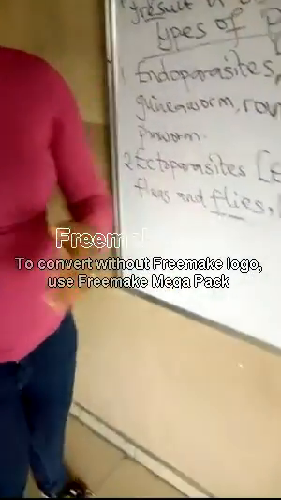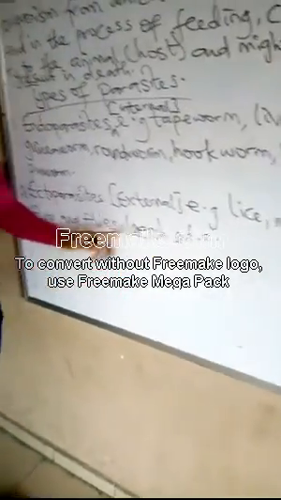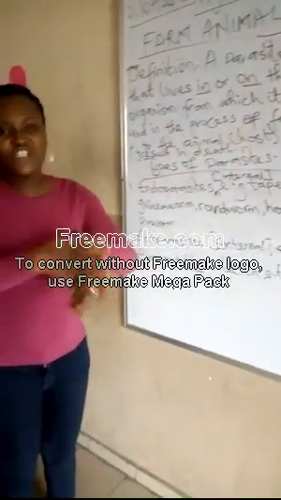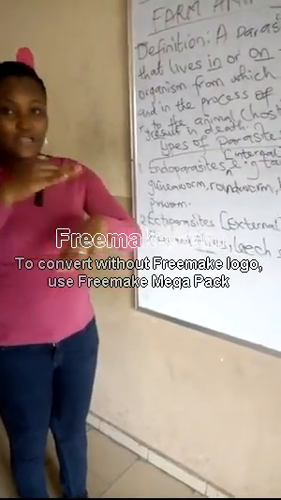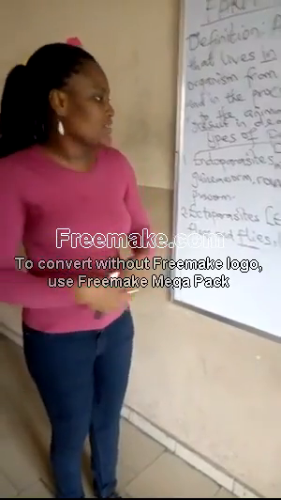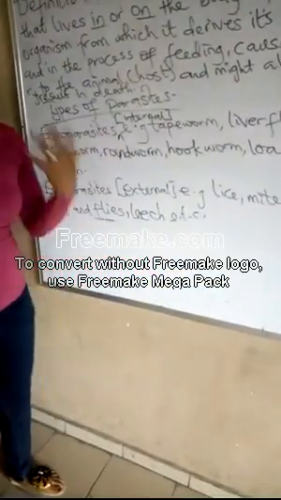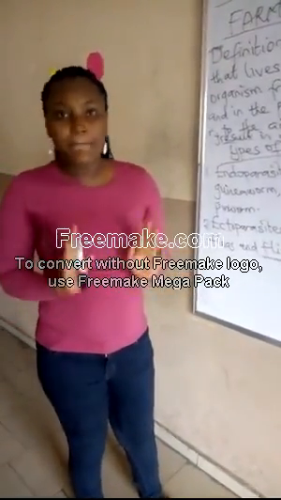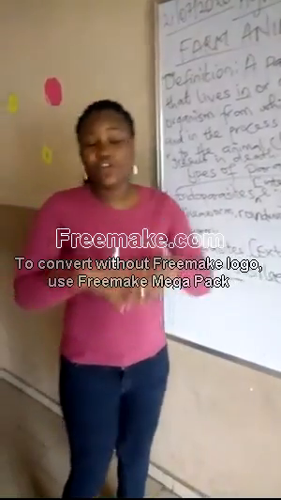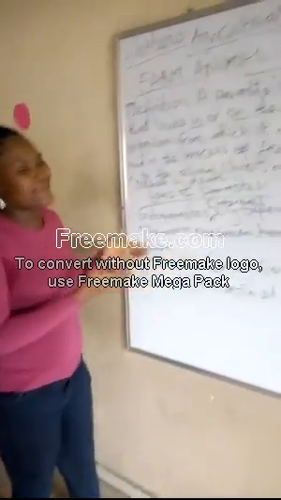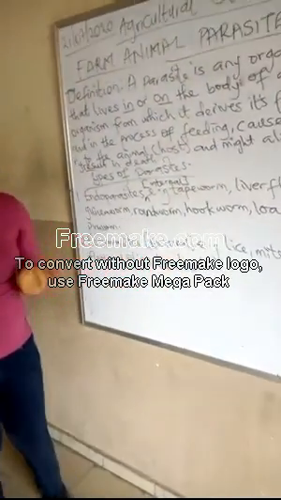Now, leech, L-E-E-C-H, is found on the external part of the organism, and when it attaches itself, it has special structures that help it to attach itself. It sucks blood, or it drains out blood from the organism, so it causes damage to the organism while enriching itself. Most times, parasitic relationships end in death because the host is drained of its nutrients, is drained of its source of living. So the parasite ends up killing the host.